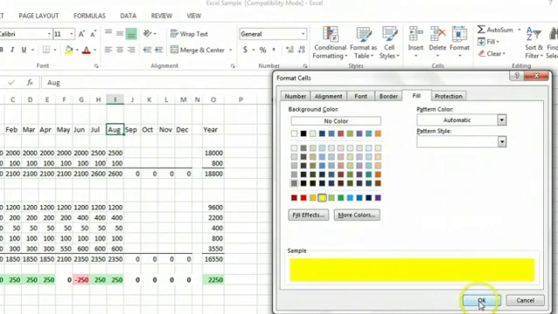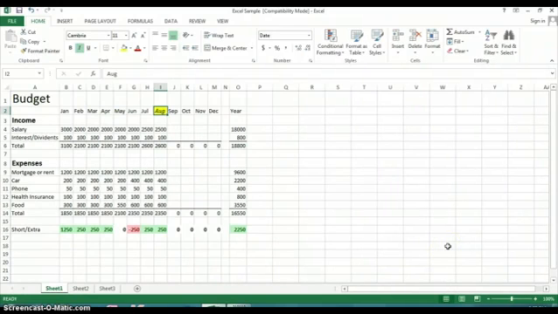And whichever it is you decide to do, you click OK and it's done. And that's how you format a cell using the drop-down boxes in Microsoft Excel.